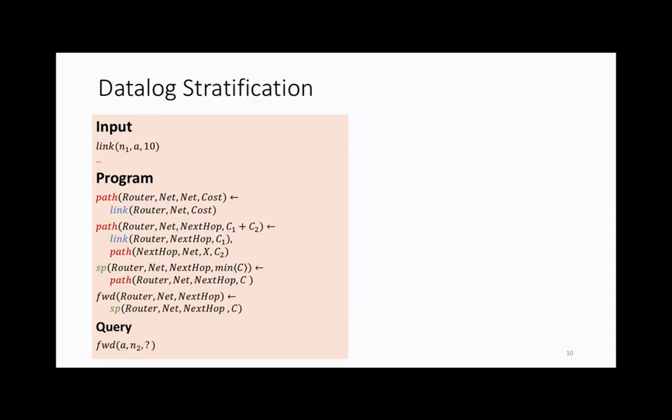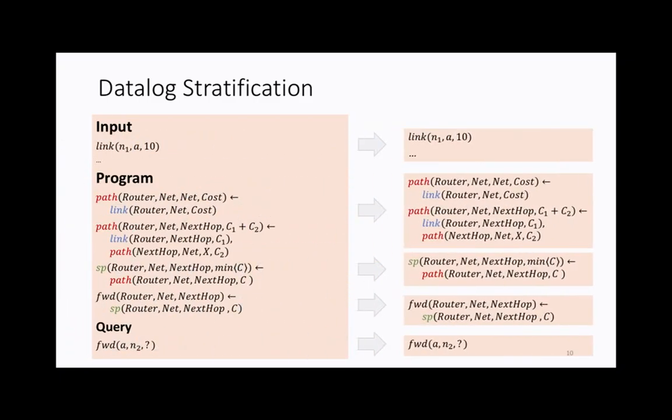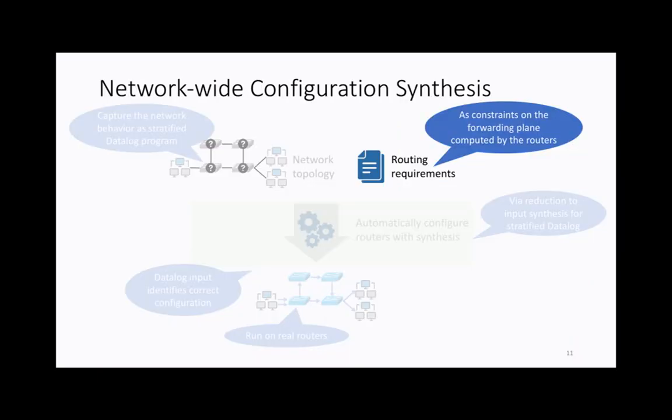Just a quick note, we really focus here on stratified Datalog. The idea is we take this program and divide it into smaller strata such that they meet certain conditions. In the paper, we explain what these conditions are. But believe me for now, we just have these smaller boxes that we can synthesize for each one of them. Now, what about the requirements?